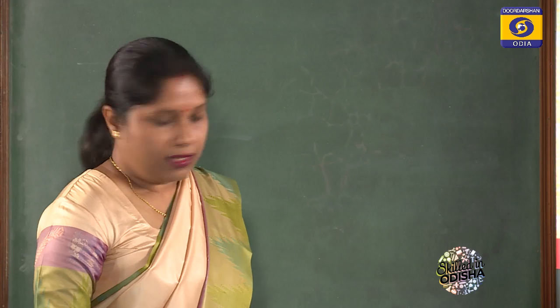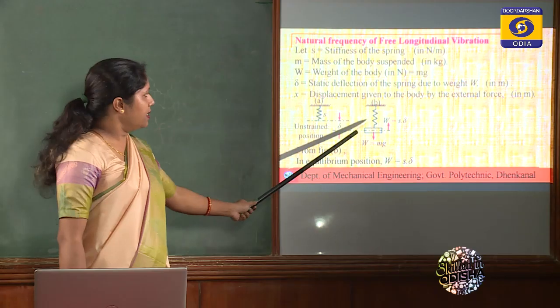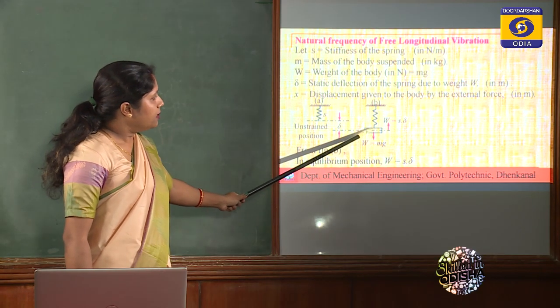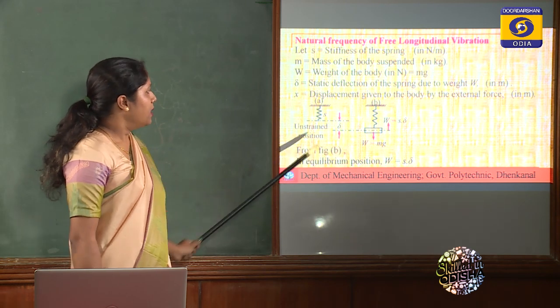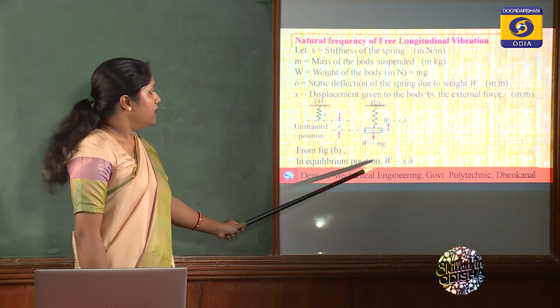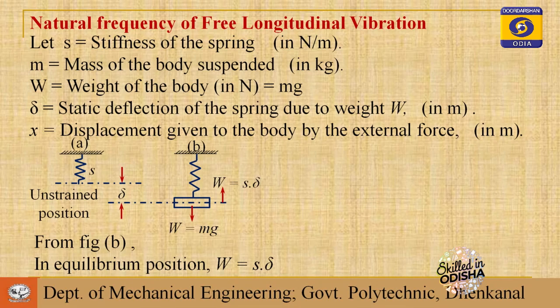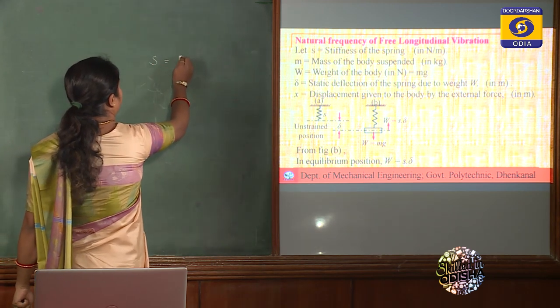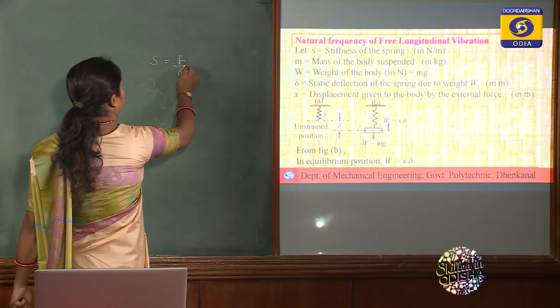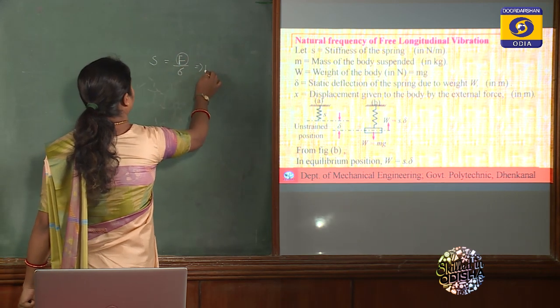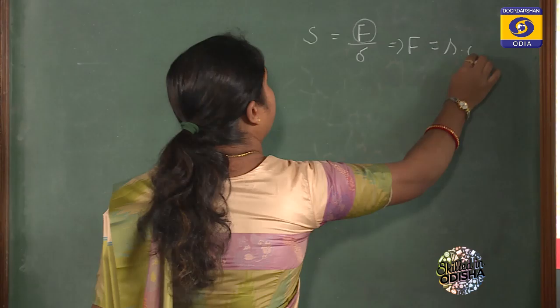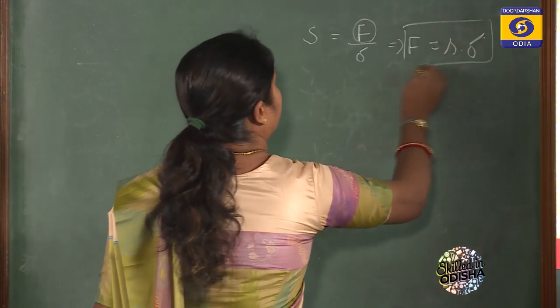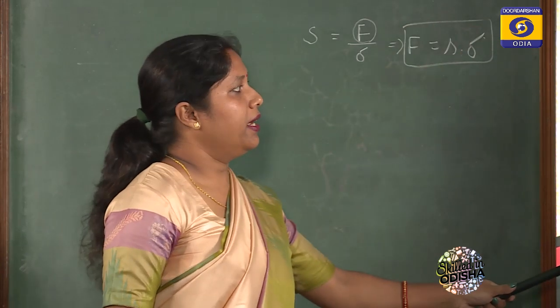In this first case, case B, after attaching the mass m, in equilibrium condition, this downward force will be balanced by the upward spring force, which is equal to S delta. Stiffness S is force per unit deflection, so the upward spring force is equal to S into delta.